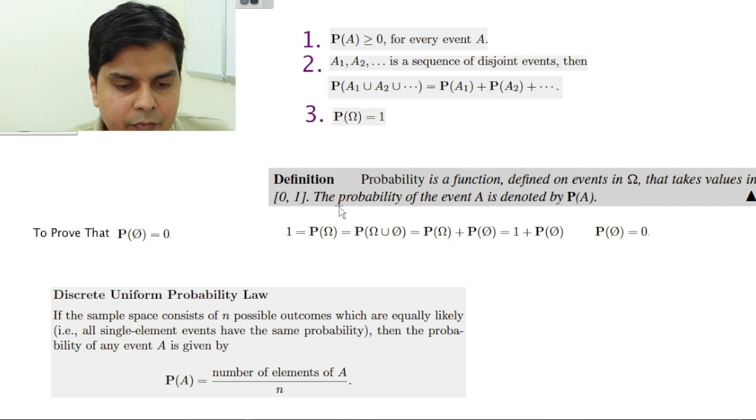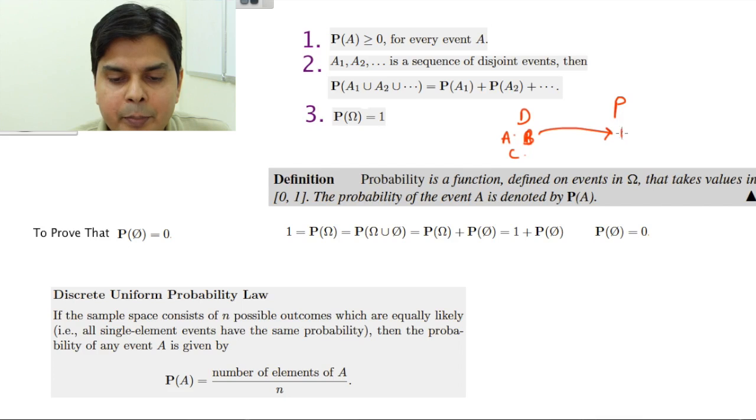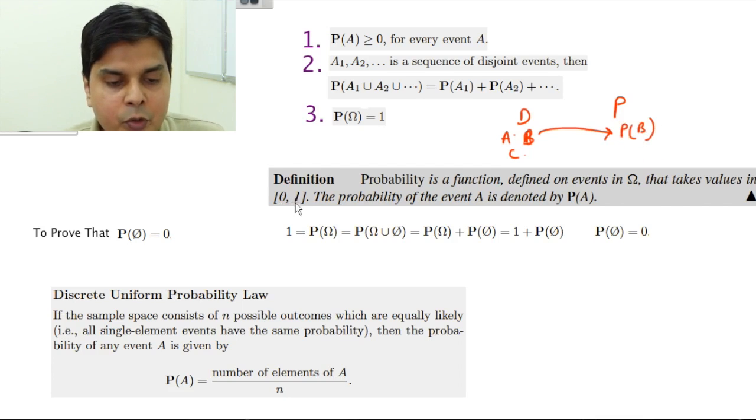Before that, let me give the definition. Probability is a function defined on events in omega, that is the sample space, that takes values in [0, 1]. So probability is a function whose domain, what is the domain? Domain is events A, B, C, whatever. So it takes an event, suppose B, and maps it to a number P(B). Now that number, what will be the range? Range has to be 0 to 1.